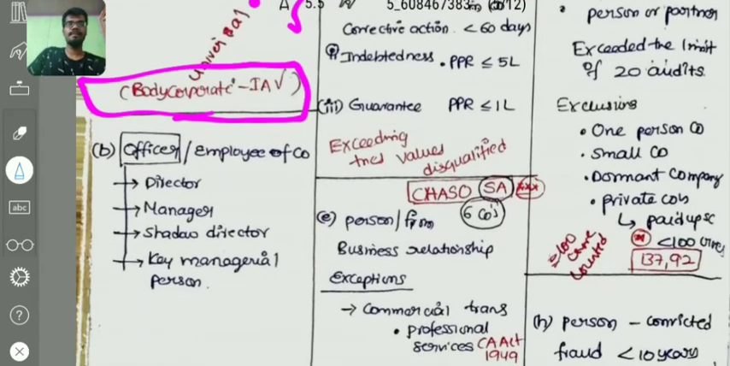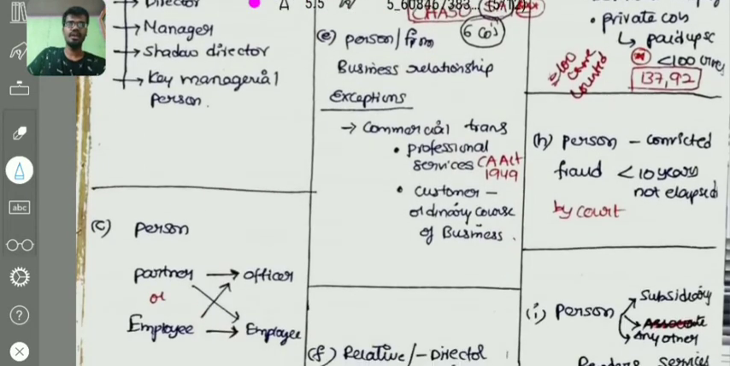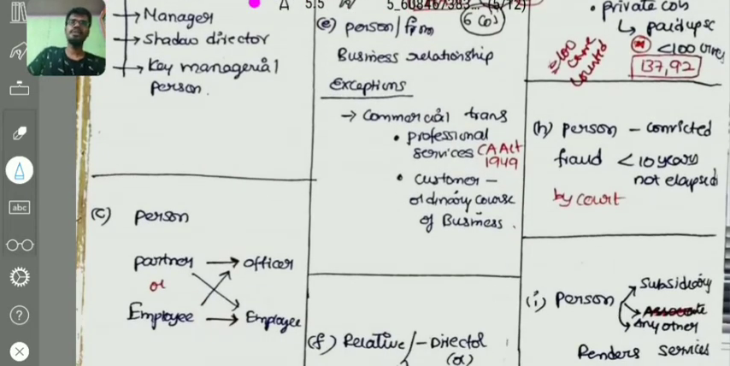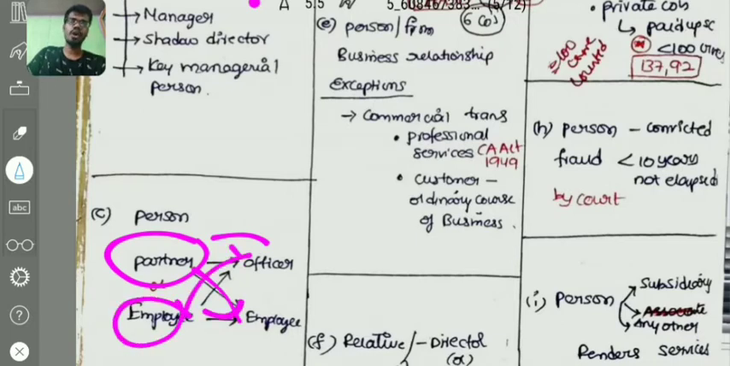Coming to the next point, 141(3), clause B. An officer or employee of a company is also disqualified from being appointed as an auditor. A partner or employee of an officer or employee is also disqualified, and is not eligible for appointment as an auditor, right?